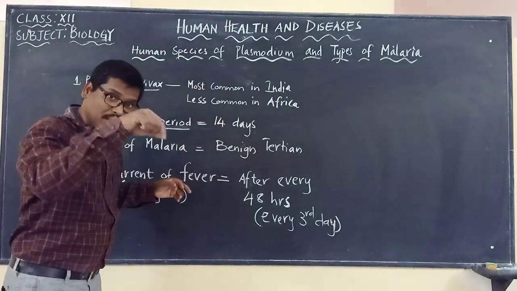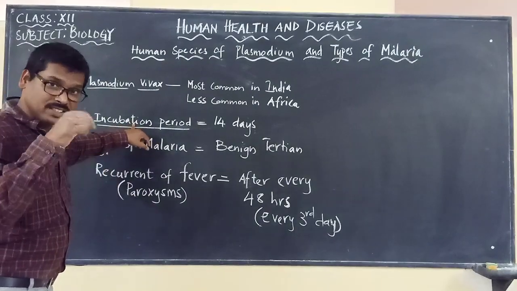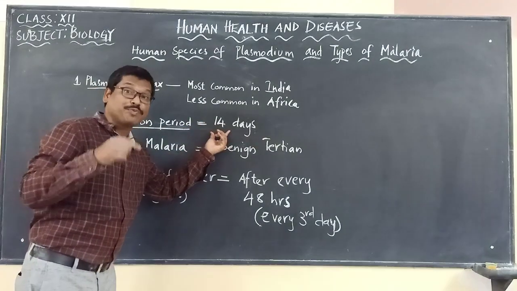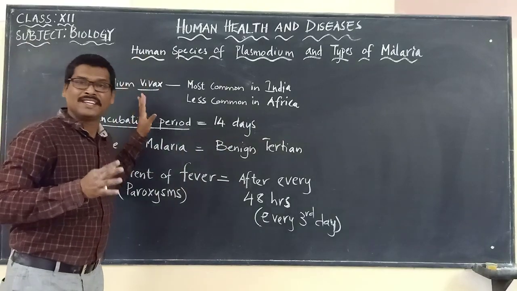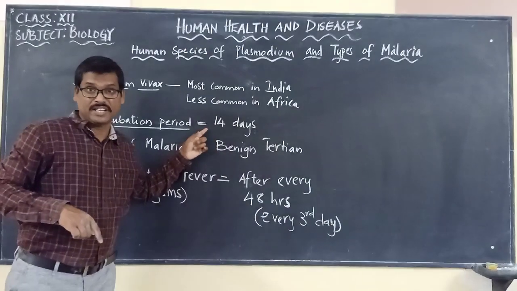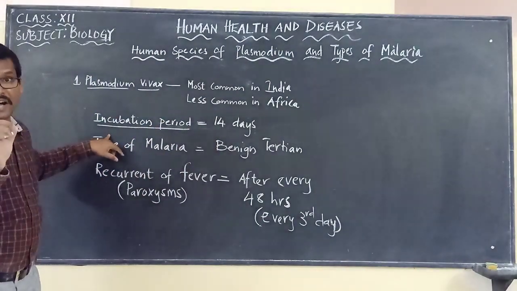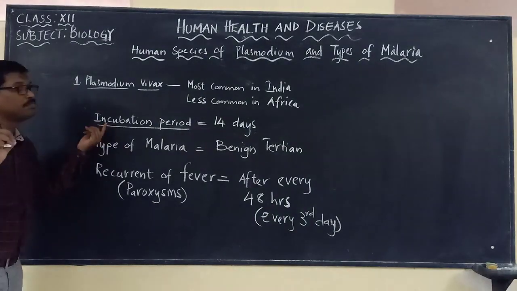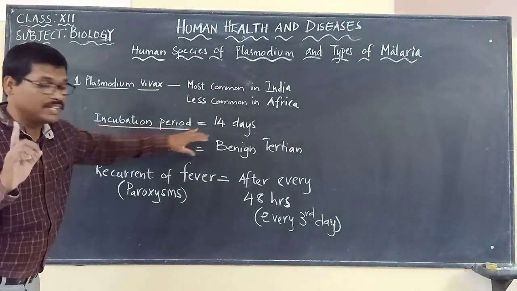So after the entry of this pathogen into the body, after 14 days it will show the signs and symptoms of the malarial disease. The incubation period of Plasmodium vivax is 14 days, and this is very important for your objective part. You have to keep in mind that it is 14 days.